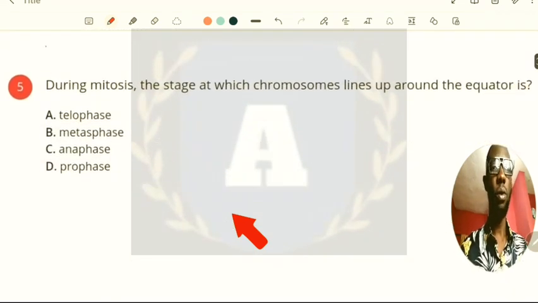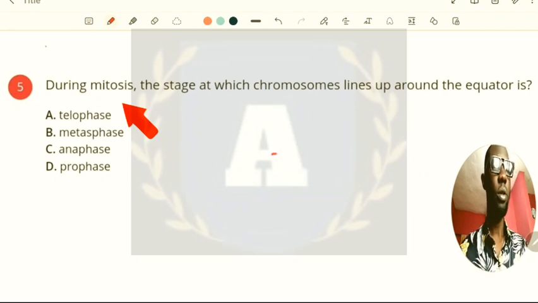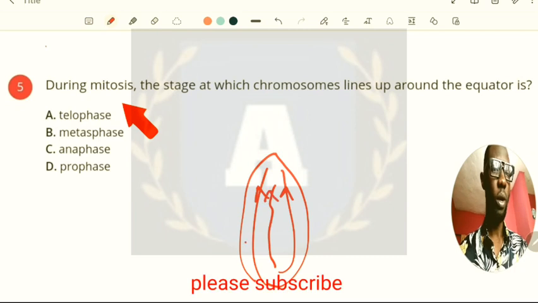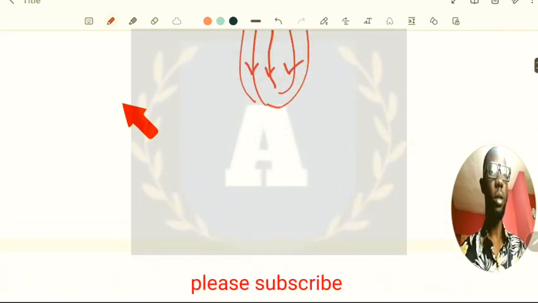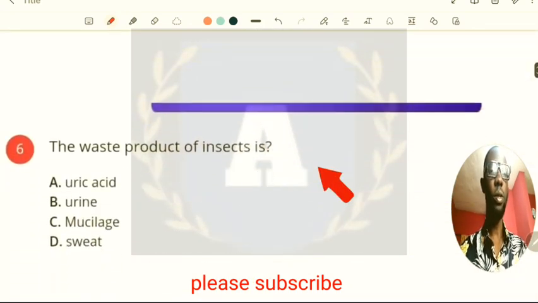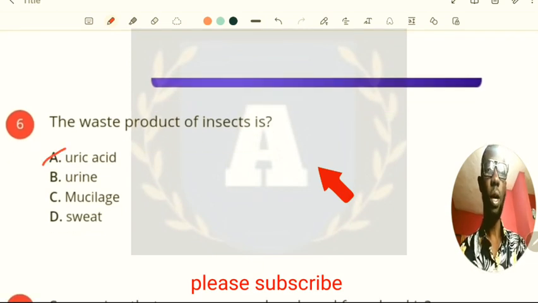Now the next question says during mitosis, the stage at which the chromosome lines up around the equator is called, so that stage where the chromosome separate and then they line up, we have some there and some here, okay, that is the metaphase. All right, that is the metaphase. So here are the chromosome lining up at the equator. So the quick one, the next question says the waste product of insects is uric acid.